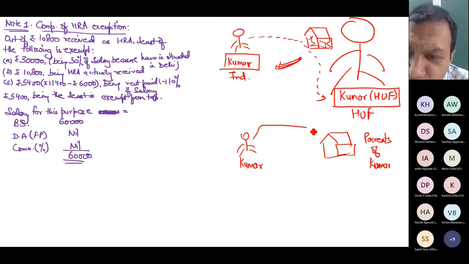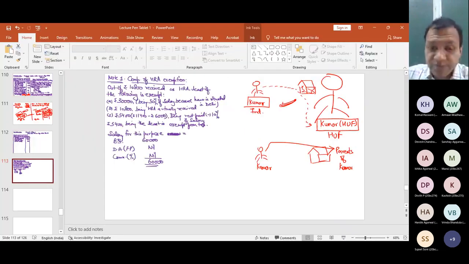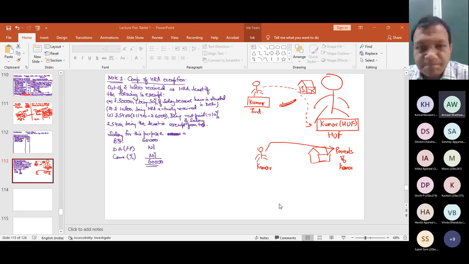Can Kumar pay rent to the parents? Any answer from your side? Can I say that I'm living in my parents' house and I'm paying rent to my parents? I guess yes. Yes, I can pay this. Department says we have no problem.